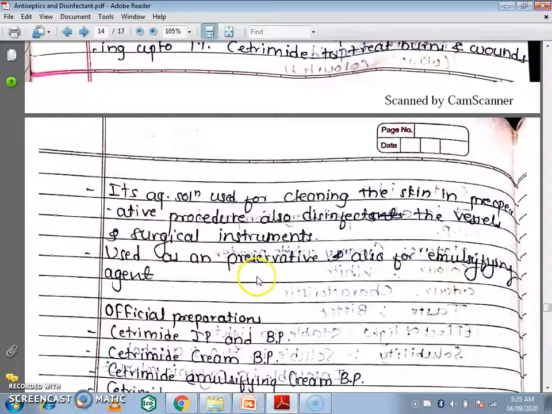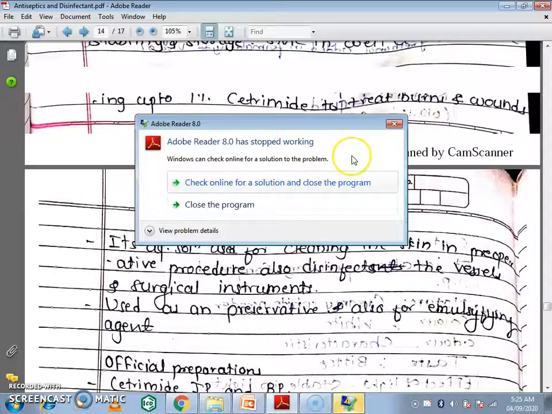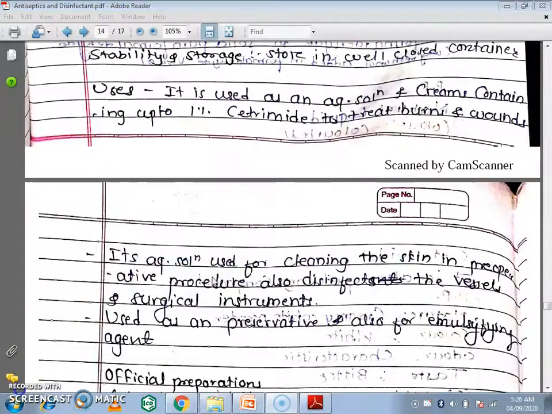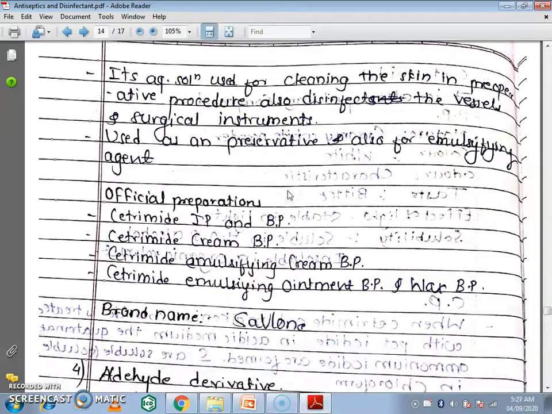These are the three uses of cetrimide. It is mainly used for the treatment of burns and wounds in the form of creams and aqueous solution, and also for cleaning the skin and disinfecting vessels, surgical instruments, etc. Also used as a preservative and as an emulsifying agent.